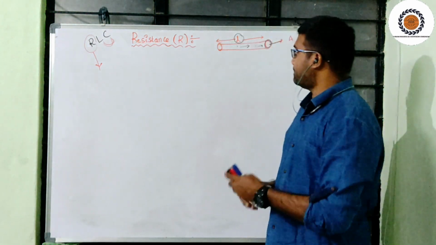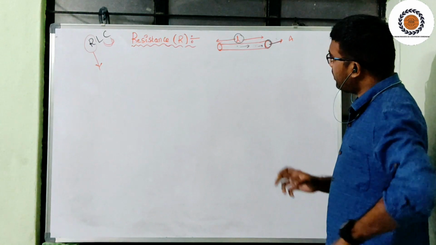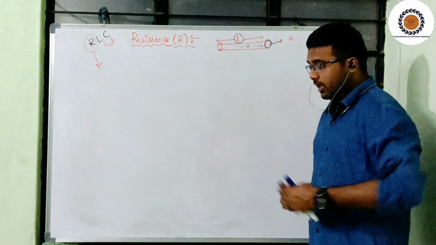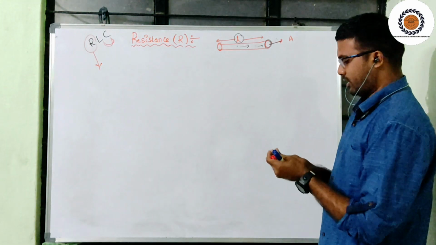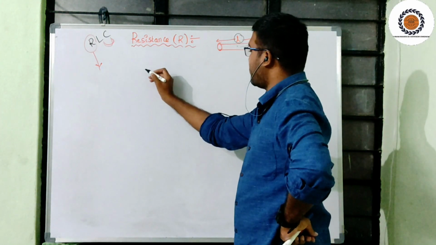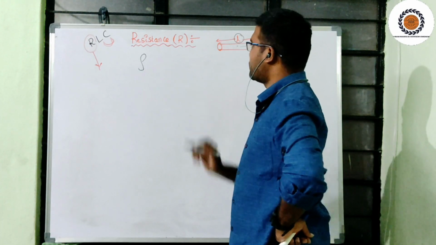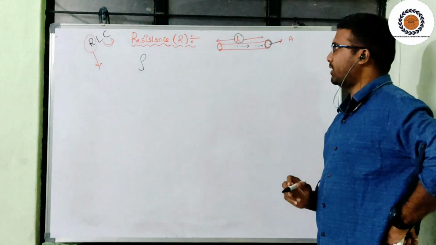So I want to emphasize more on resistance. For example, I have a resistivity, rho. As I told, it depends upon the material.